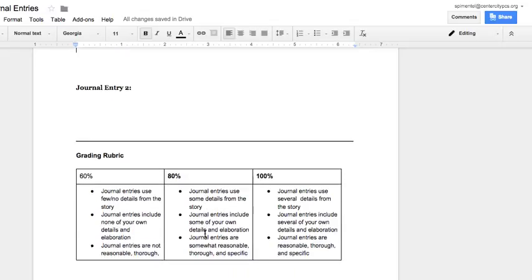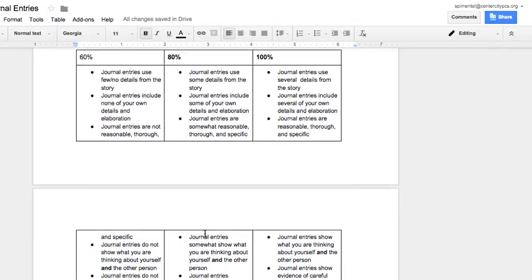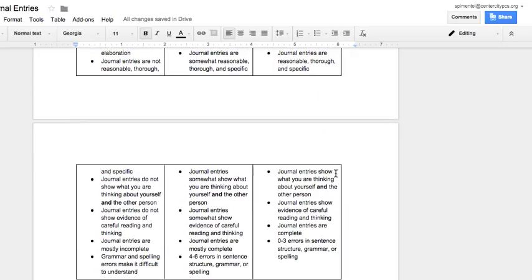At the end of this document is a grading rubric, and this just tells you how we're going to be grading. So I wanted to take a quick look with you. We're going to check that your journal entries use several details from the story. We're also going to see that your journal entries include several of your own details and elaboration, so things that you think maybe the character would be thinking. We're going to look to see that your journal entries are reasonable, thorough, and specific.